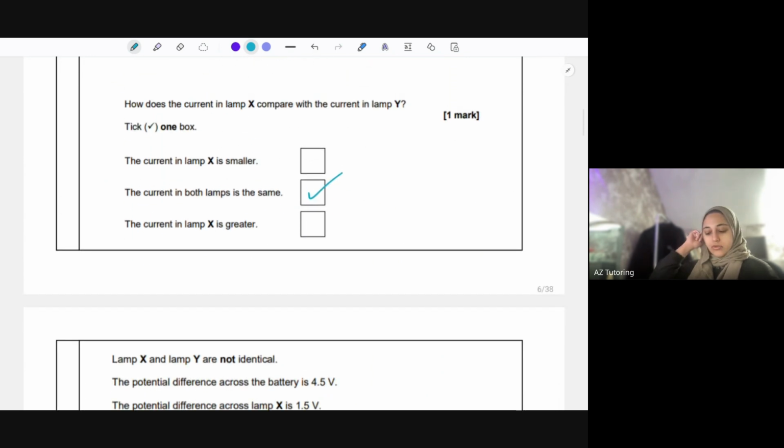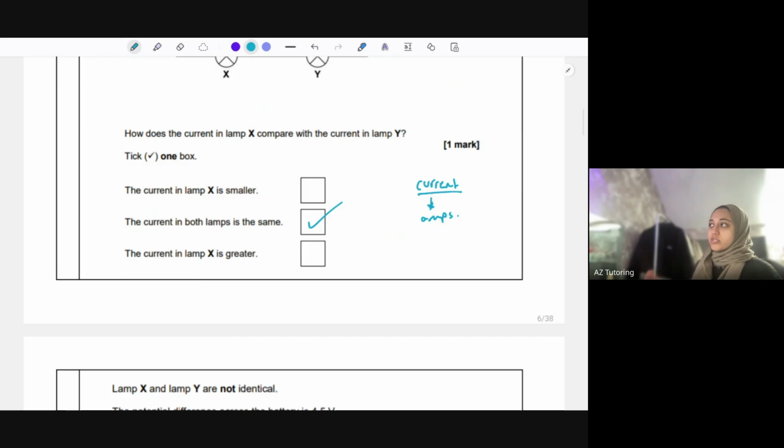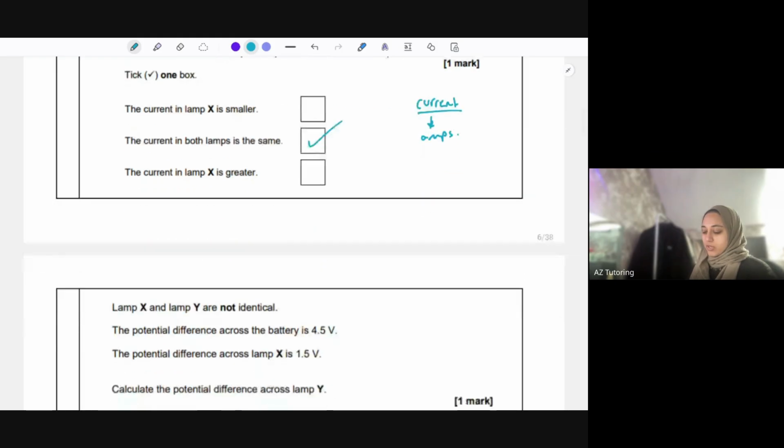So remember, current is measured in amps. Just put this down here. So current is measured in amps, and it's essentially the amount of electricity that's getting pushed through. The voltage or potential difference pushes it through, and then the current is what's actually going through.